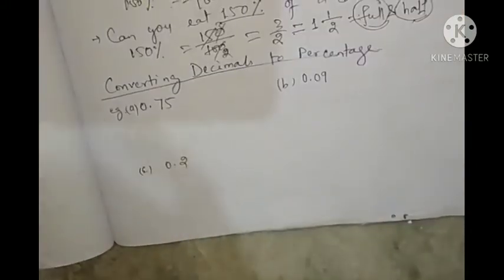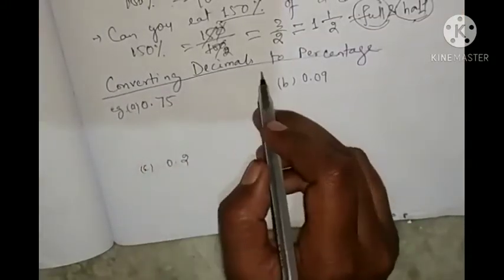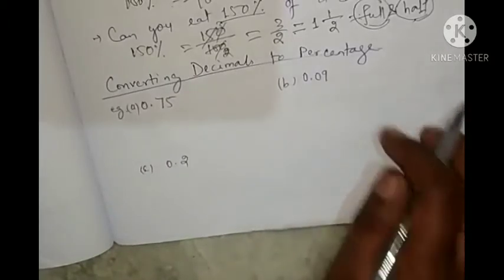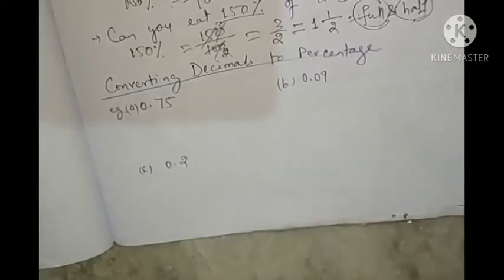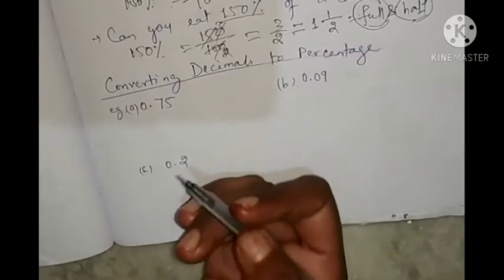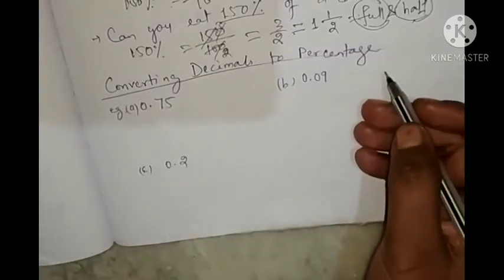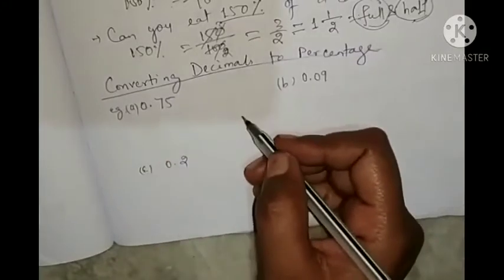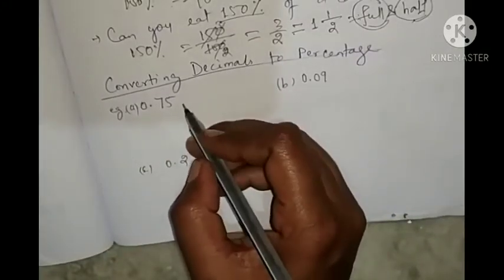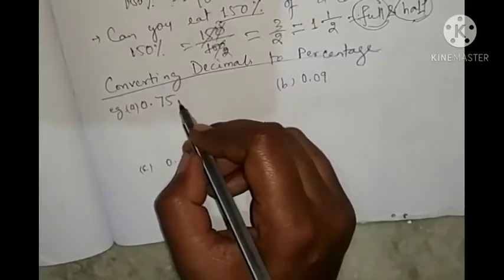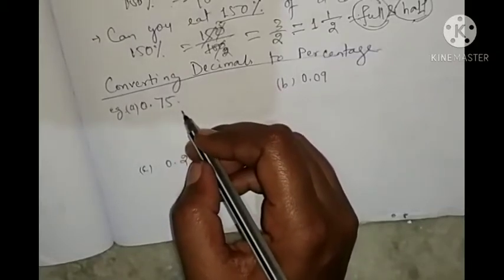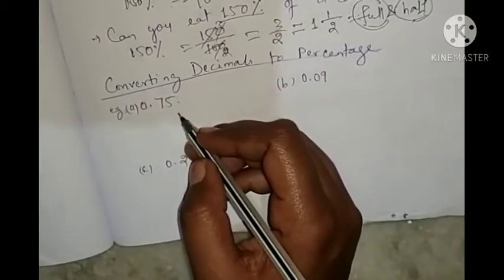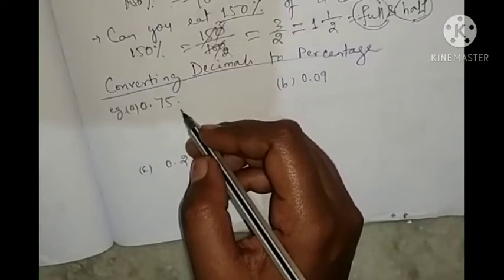Okay. Next you see converting decimals to percentage. We have seen how we converted percentage to decimals and fractions. Now we'll see how we can convert decimals to percentage. Look here, written 0.75. A decimal is given, so what will you do?